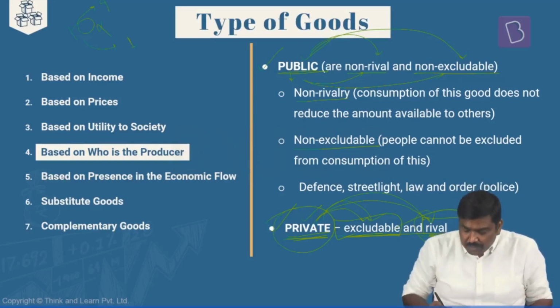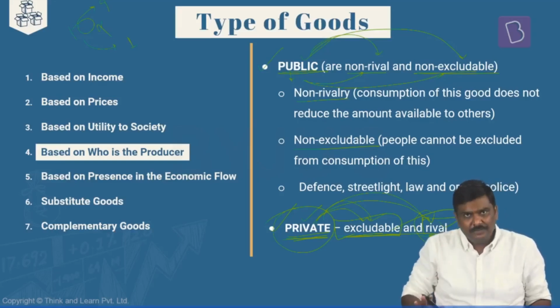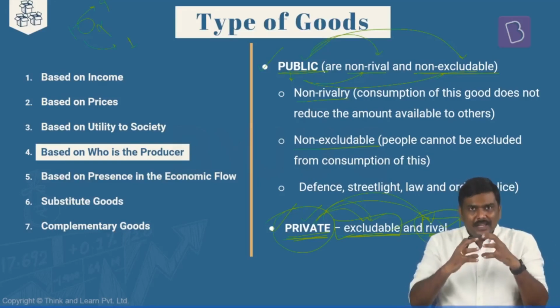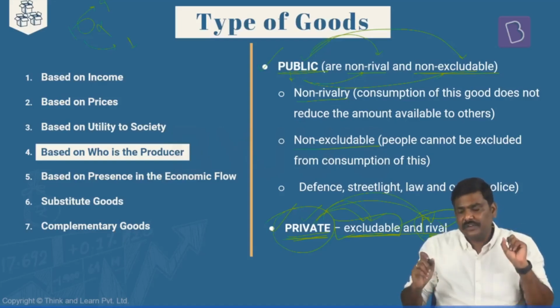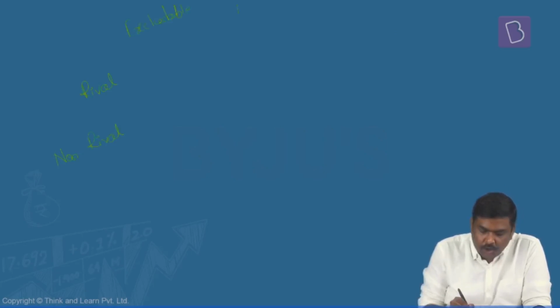And for a private good, rivalry is applicable. For public goods, these are non-rival. But to be more precise, the concept of public and private is further divided into two more classifications. Now what is this further division that I am talking of? Let me write this table, understand this table very carefully. On one side, I will write rival, non-rival, and on the other side, I will write excludable and non-excludable. These are the features.